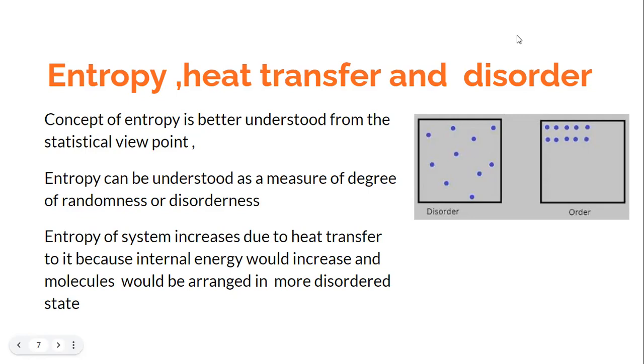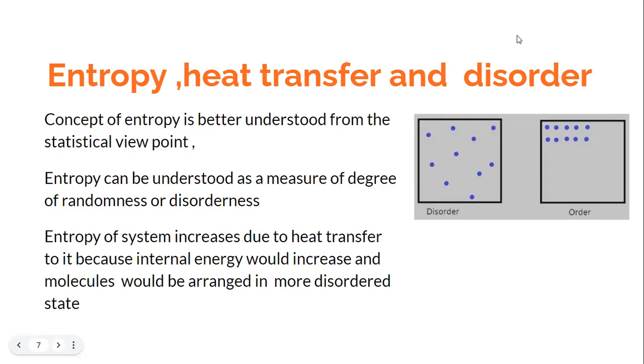So the concept of entropy is better understood from the statistical viewpoint, and we can say that entropy is a measure of the degree of disorderliness or randomness within the system. So if you try to understand the entropy concept from this perspective of statistical thermodynamics, then we can start making some sense regarding what we were discussing earlier.